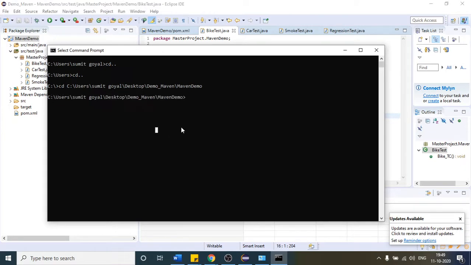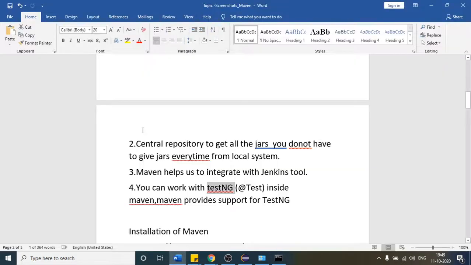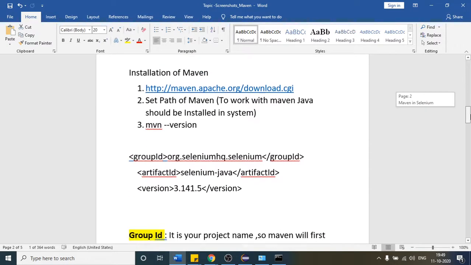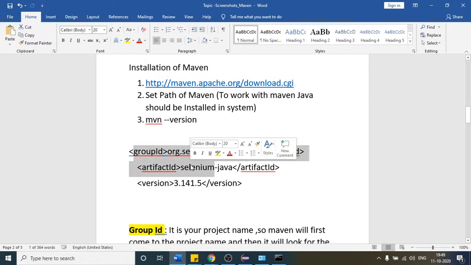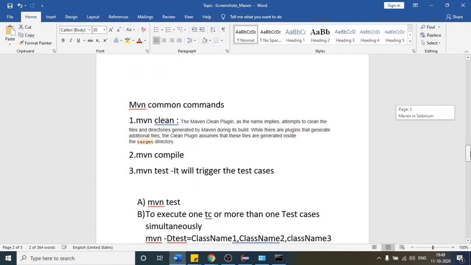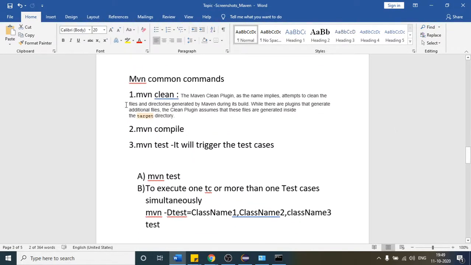Okay, so if I open this, we have three Maven commands, which is Maven clean. I think this is already covered, what is group ID and all. So let me come here. Yeah, Maven commands. So these are the three main commands. Let us understand them one by one. So what is this command? Maven clean. As you can see, it attempts to clean the files and directories generated by Maven during its build. Suppose you have run your program.